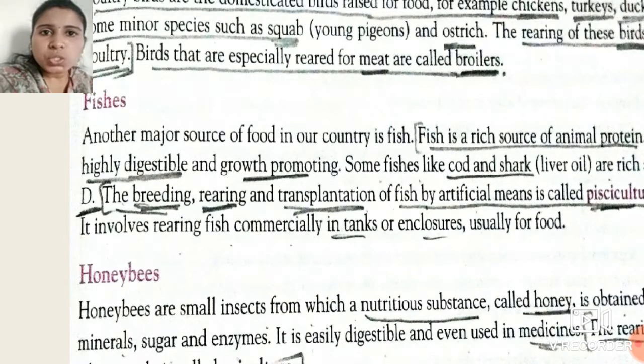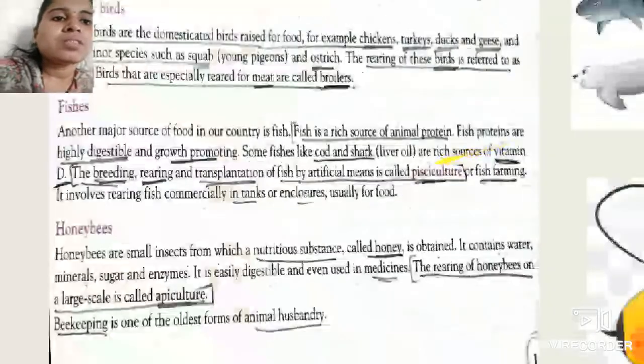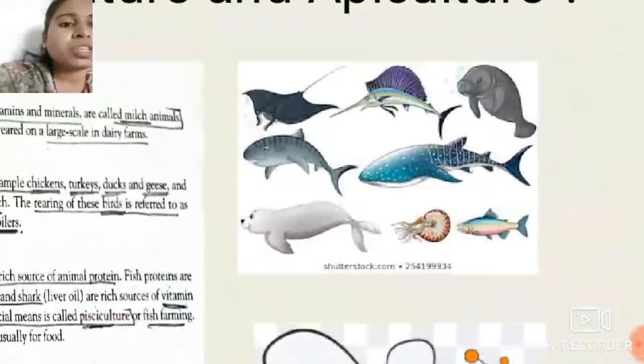Certain tanks are used for rearing the fish, or enclosures, usually for food. See students, these are the examples of certain fishes which are reared.